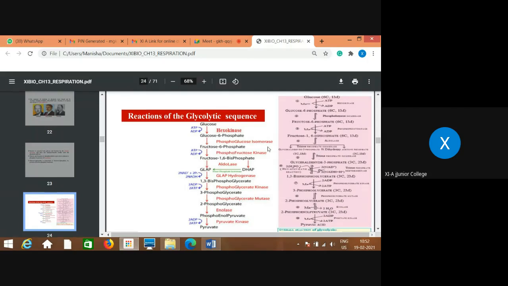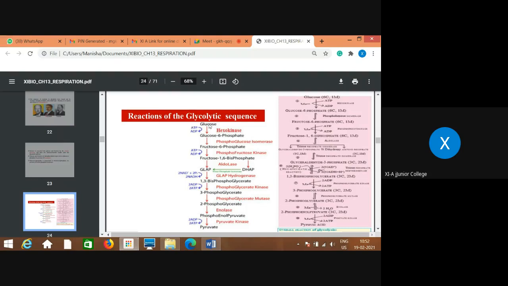See, as I told you, if it is sucrose, then that is the disaccharide, which is the complex form. So first it should be converted into monosaccharides. What are the monosaccharides? Fructose and glucose. From sucrose, fructose and glucose are produced.